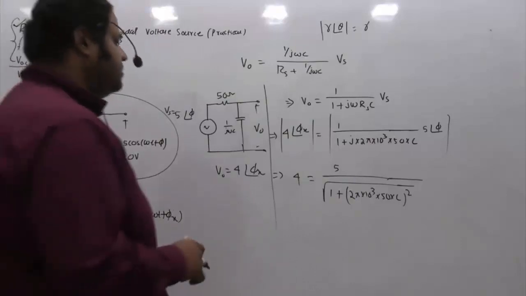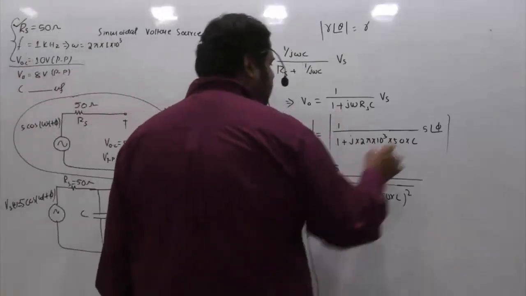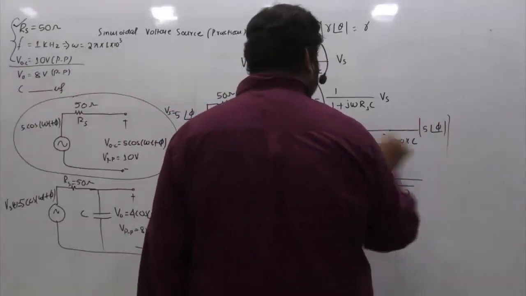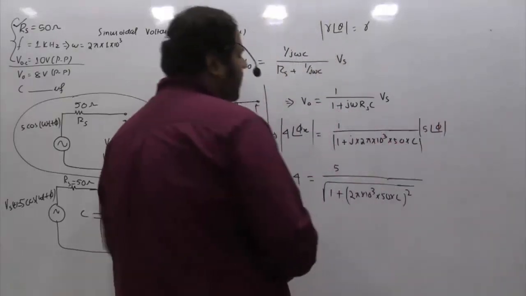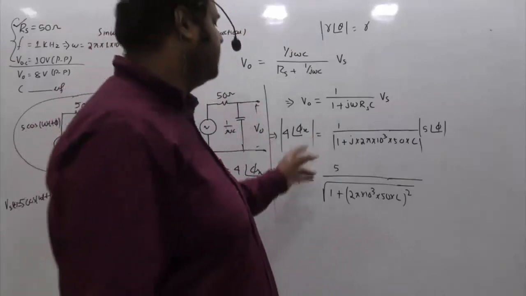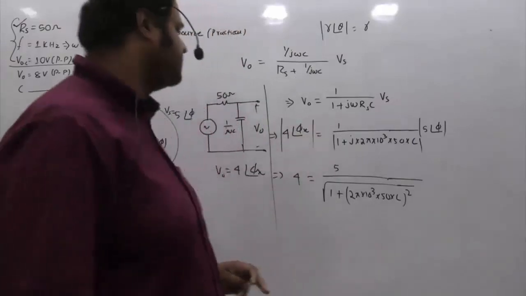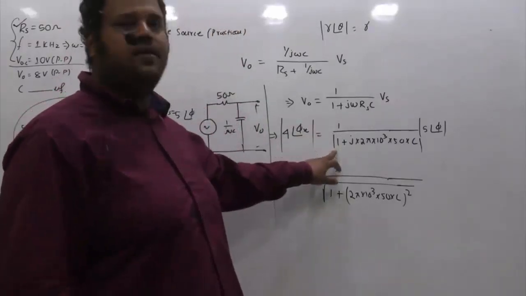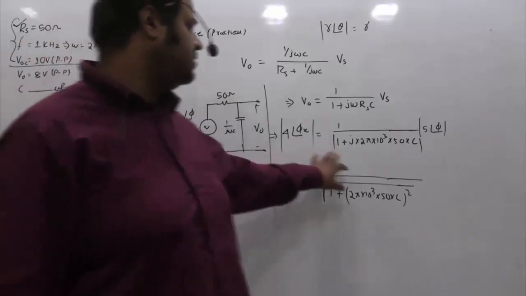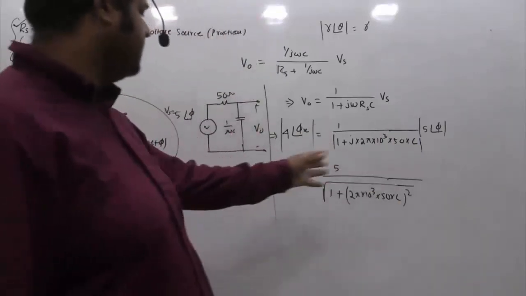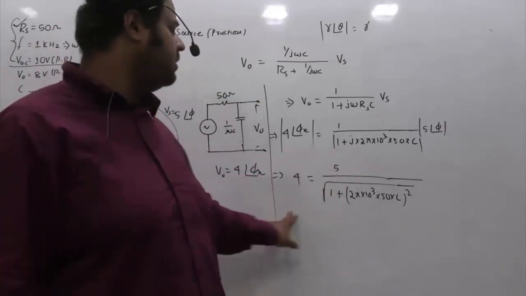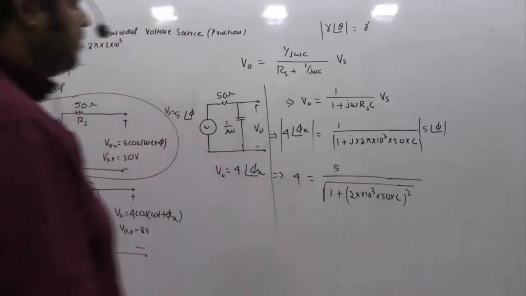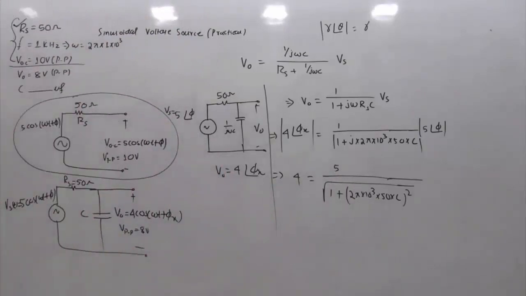So this magnitude is equivalent to the mod of this and the mod of this. Mod of this is 5, and if you have x plus iy, its magnitude is square root of x square plus y square. So square of 1 is 1 itself, plus square of this quantity. This is now a simple equation. We have only one unknown variable, C. We can use our common maths to get the corresponding answers.